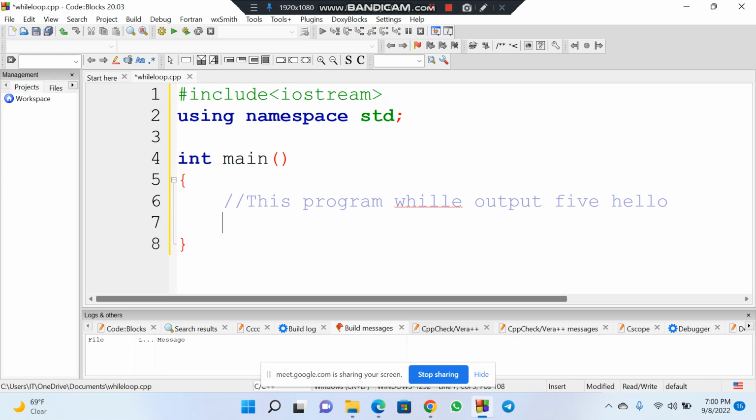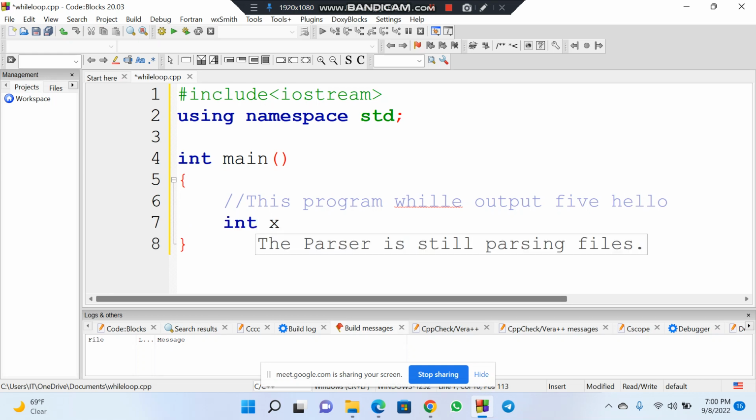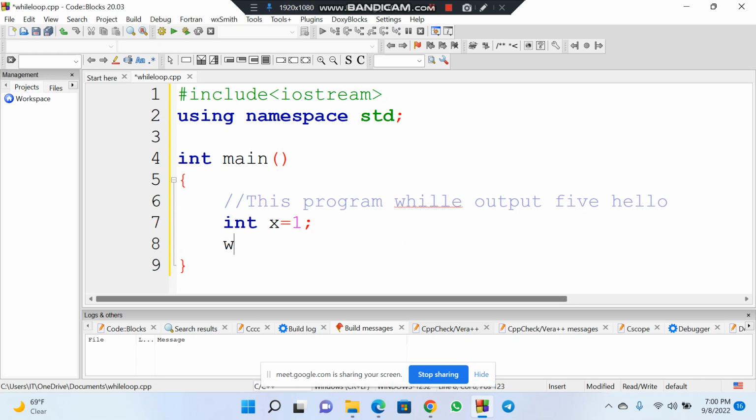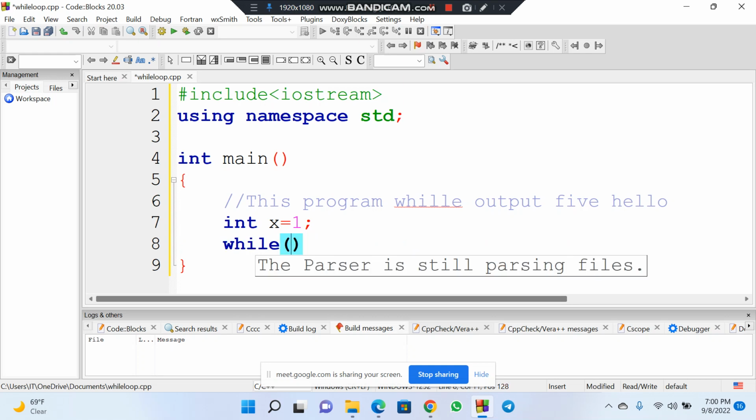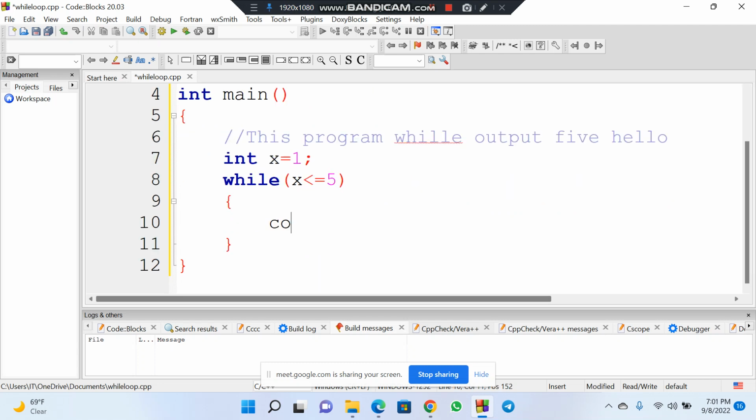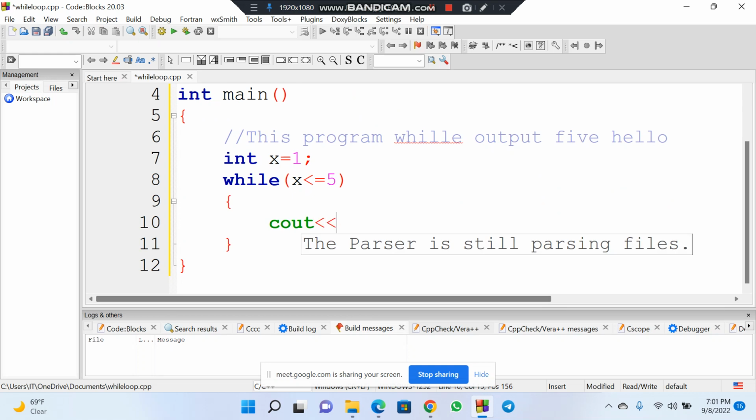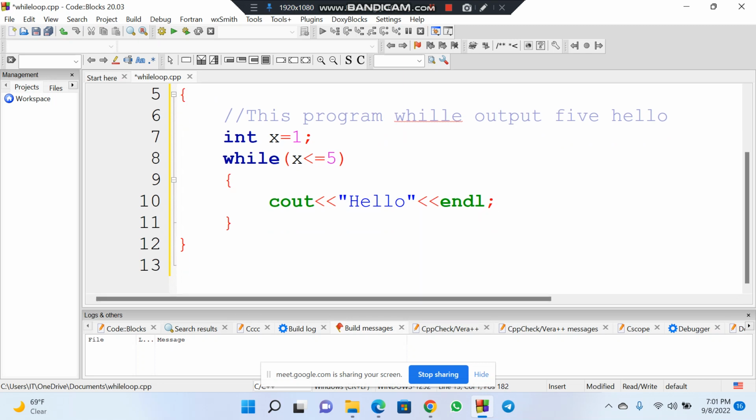So now I will declare my int, I will use x. You can use any variable. I want to start my int x at 1. Yeah? So now I will use a while loop. I say while my x is less than or equal to 5, because I want to print it 5 times. cout hello, endl. So now we have things called increment